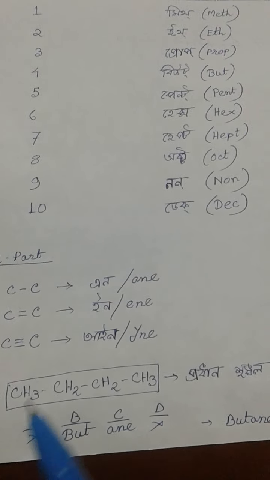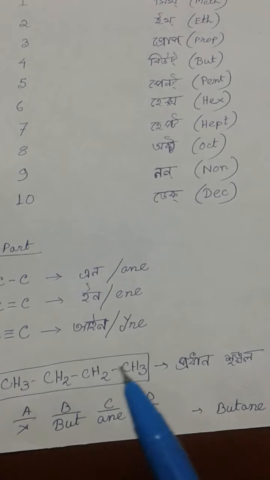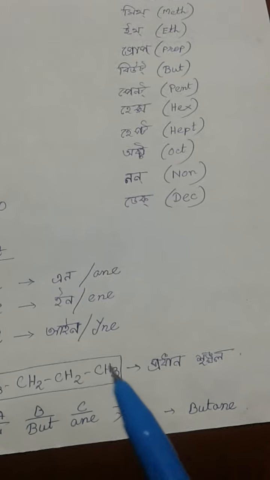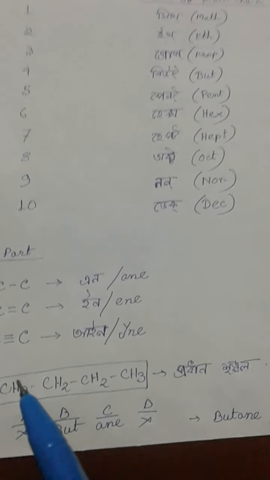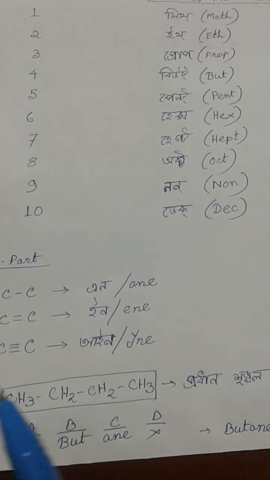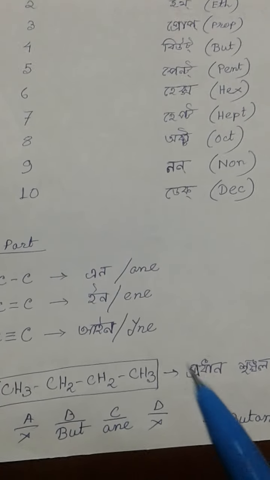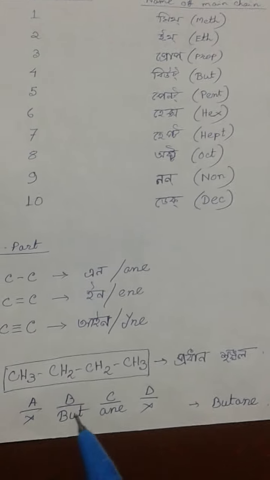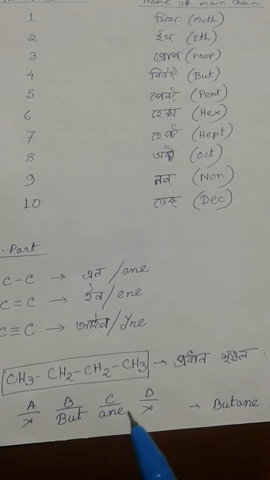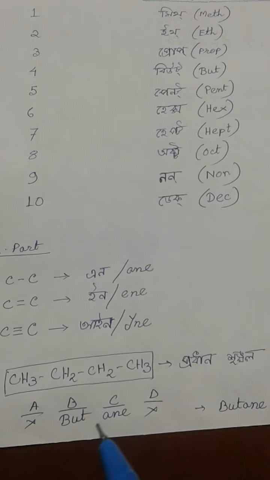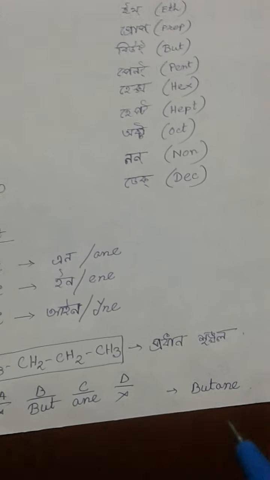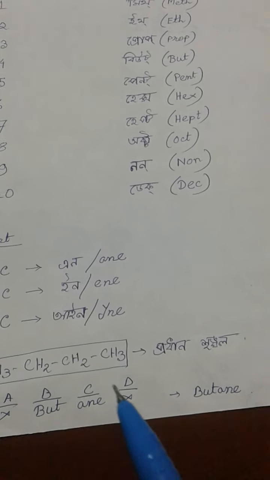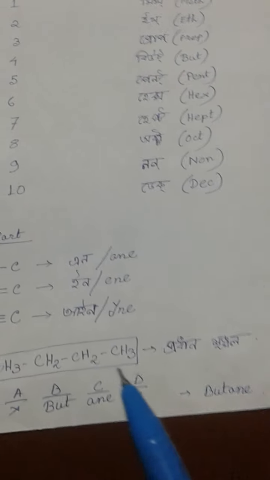As all the carbon bonds are single bonds, I write here in C, that is ane. And as no functional group is present, no D part is present in this molecule, so I cross the position D. So the name of the molecule is butane. And one thing you must notice here: no space is given between the fragments of the organic molecule name. Thank you.